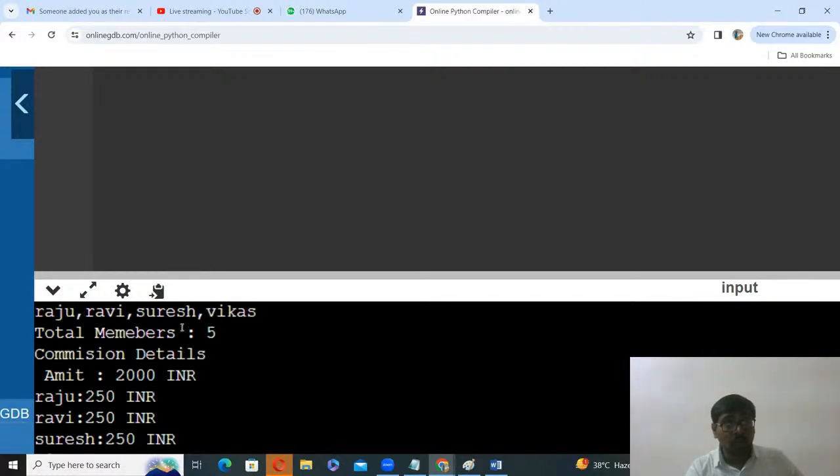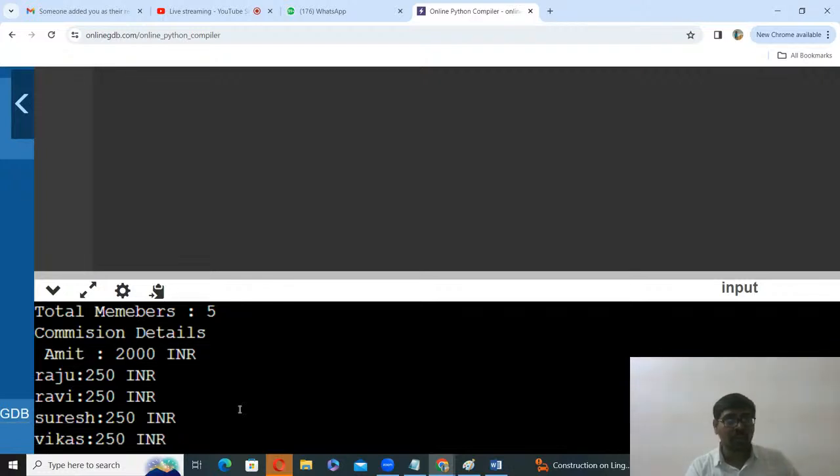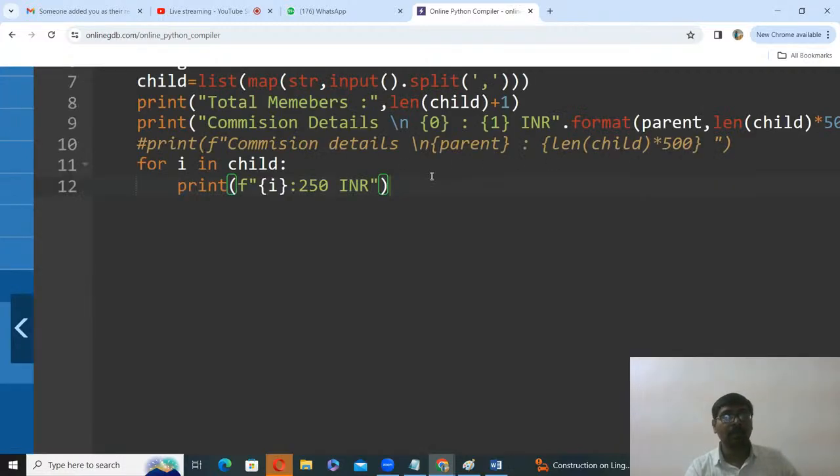How many total members? 5. 4 children, 1 parent. Amit has 2000 rupees. How? Each child gets 500 rupees. So 4 children in the sense 2000. Raju 250, Ravi 250, Suresh 250, Vikas 250. Clear the program.